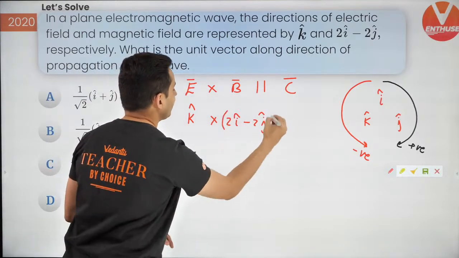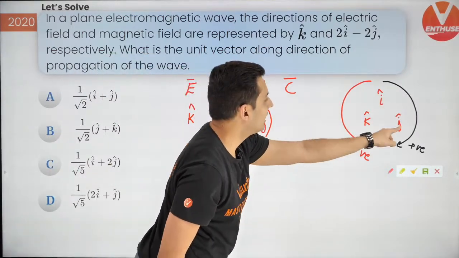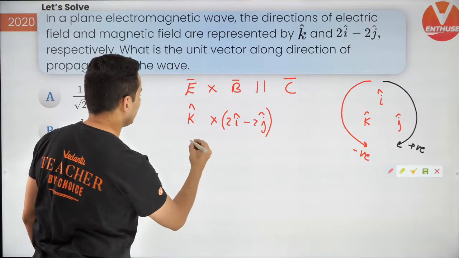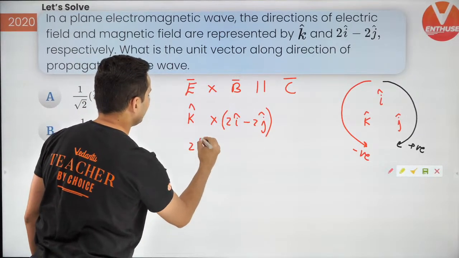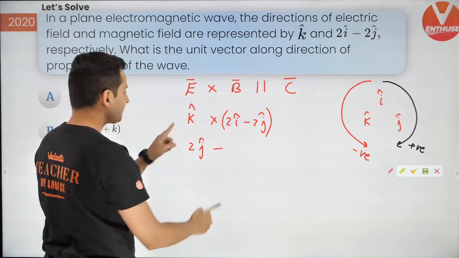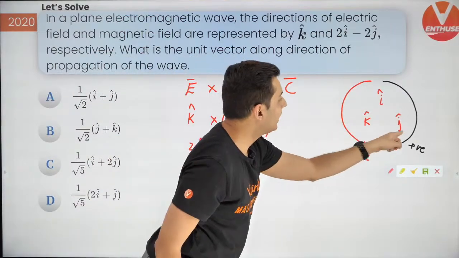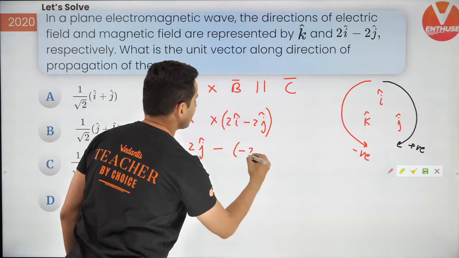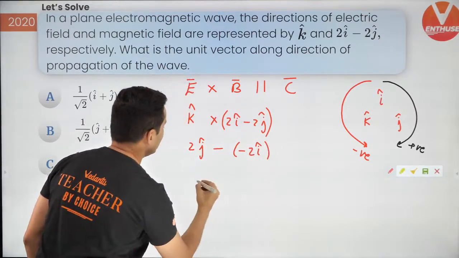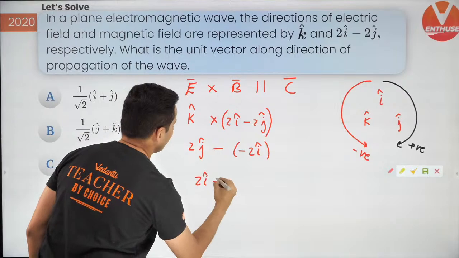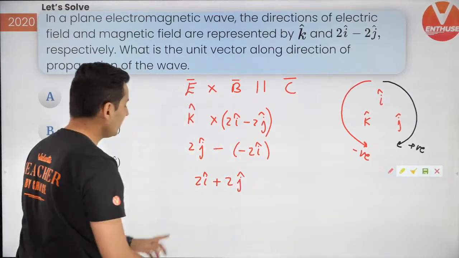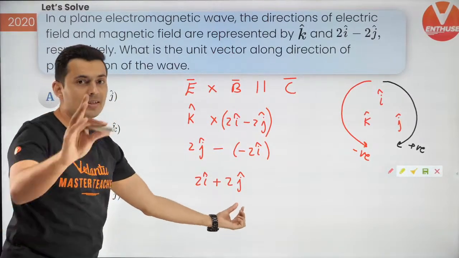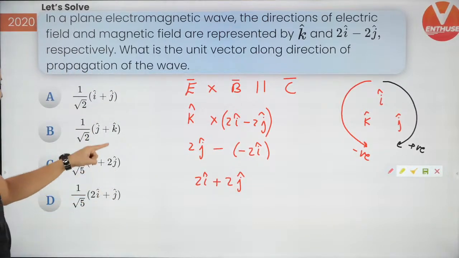K cross 2i. K cross i is j, so it will become 2j hat. Minus k cross j. K cross j, you are going anti-clockwise, so it will be minus i. So it will be minus 2i. Eventually it will become 2i cap plus 2j cap. Now think about it. 2i cap plus 2j cap is parallel to which of these vectors?